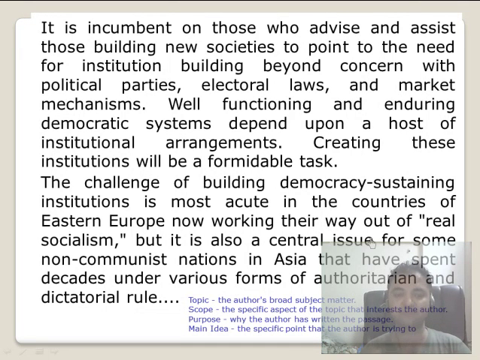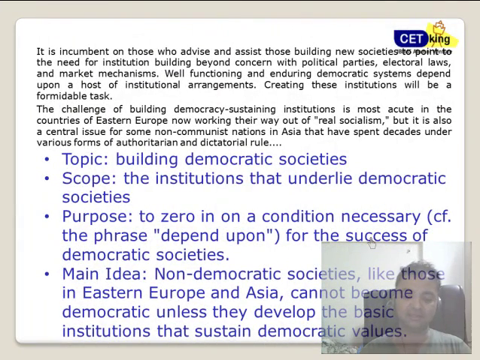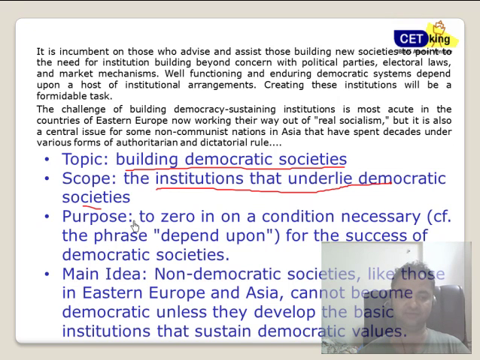Now, the second paragraph is a more complicated paragraph, just to get you into the flavor of this thing. Again, please pause the video and try to do it yourself. Fine. So topic, scope, purpose, main idea. I want to identify these four things. If you've read this, the topic is basically building a democratic society. The article talks about how to build a democratic society. Scope: the institutions that underlie democratic societies. Find what the main points to cover are.